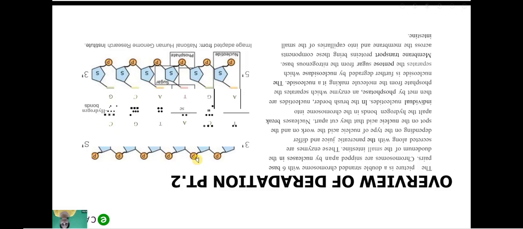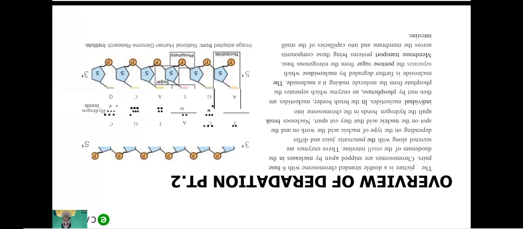So these enzymes are secreted along with the pancreatic juice and differ depending on the type of nucleic acid. They work on and target the spot on the nucleic acid that they cut apart. So nucleases break apart the chromosome into individual nucleotides. Then at the brush border, nucleotides are acted on by phosphatase, right?